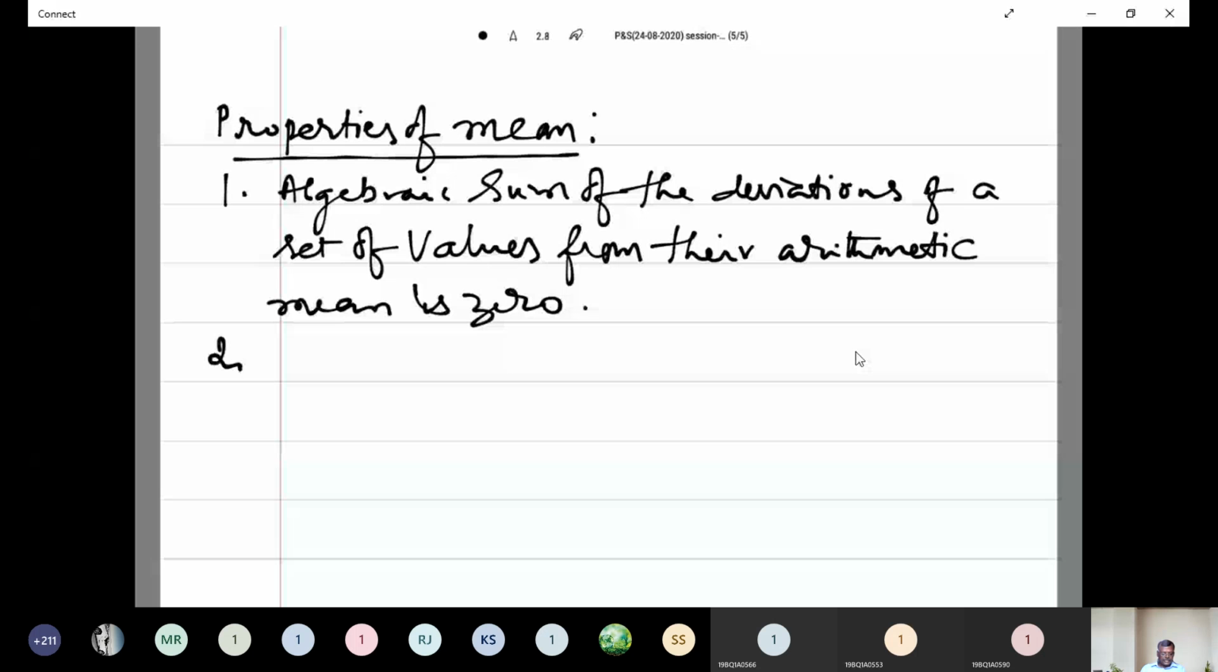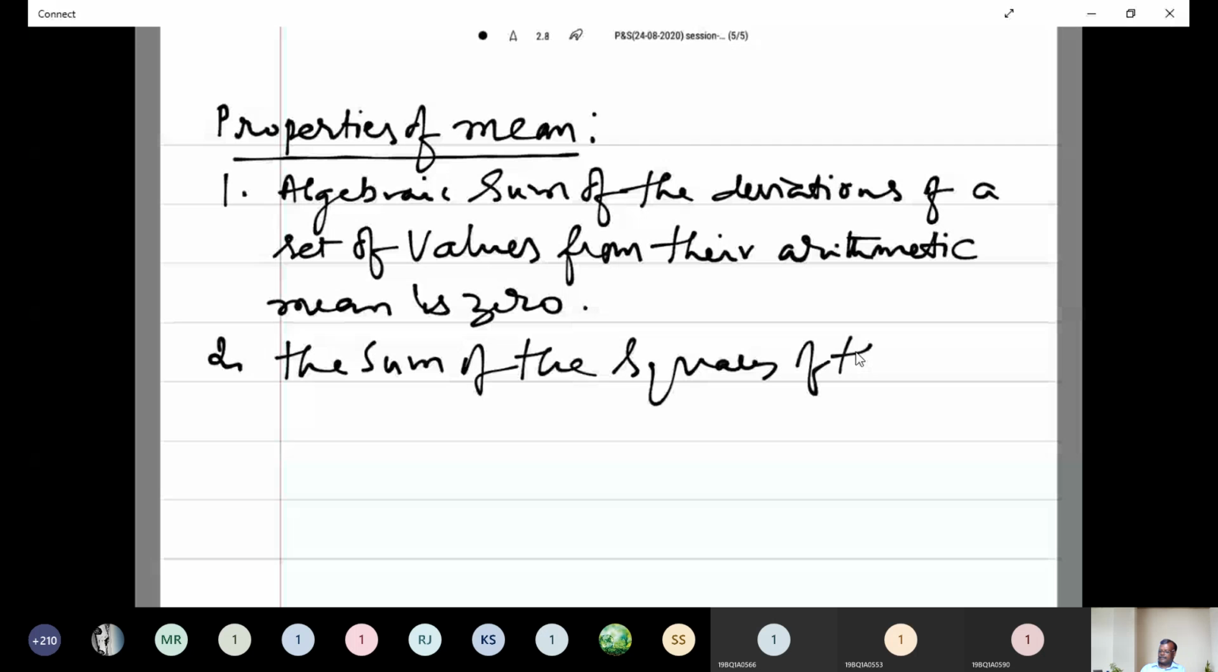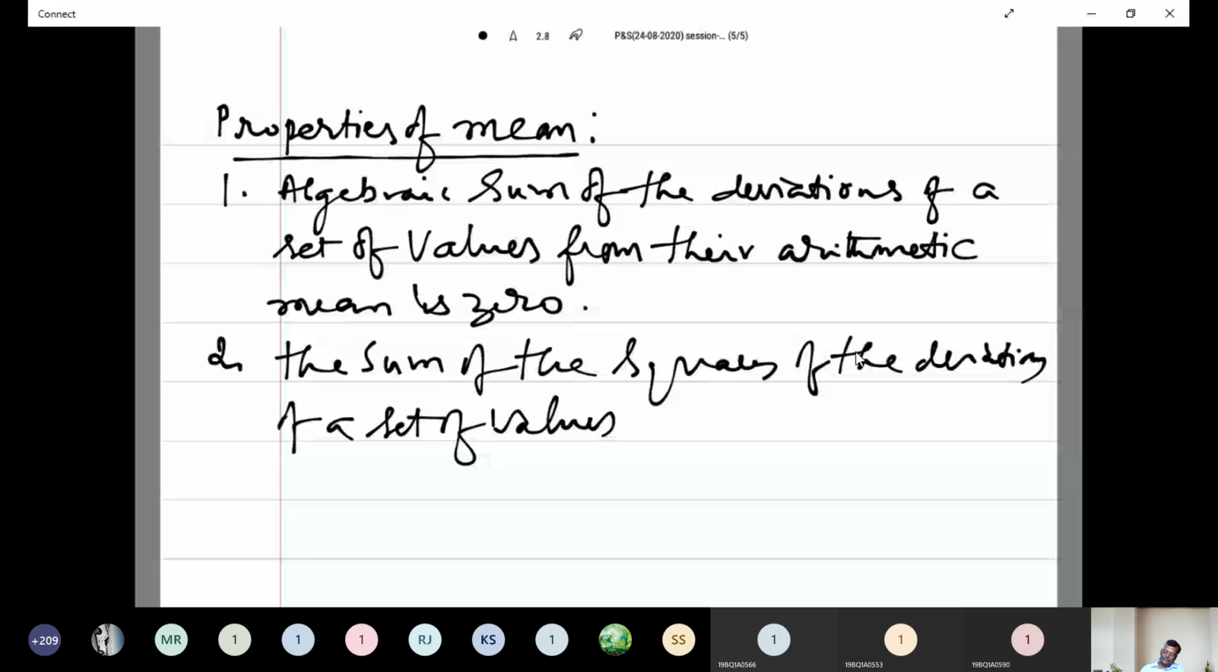And second point, the sum of the squares of the deviations of a set of values is minimum when taken about mean.